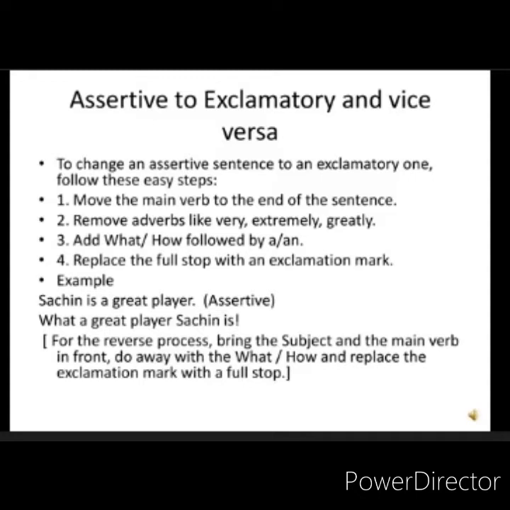Okay. For the reverse process, bring the subject and the main verb in front. In this case, Sachin is the subject and the main verb come in front. Do away with what or how and replace the exclamation mark with a full stop. So what do you do? You write Sachin is, delete what? A great player. No exclamation mark but a full stop.